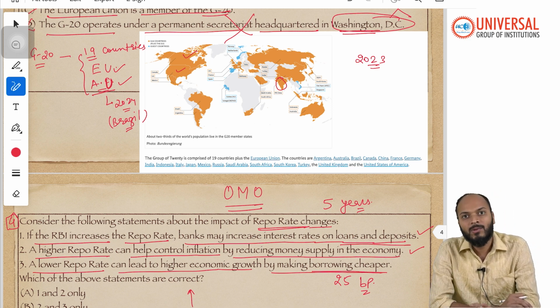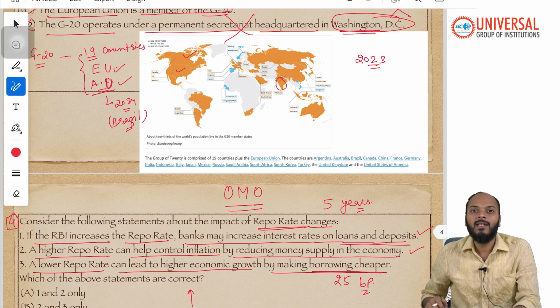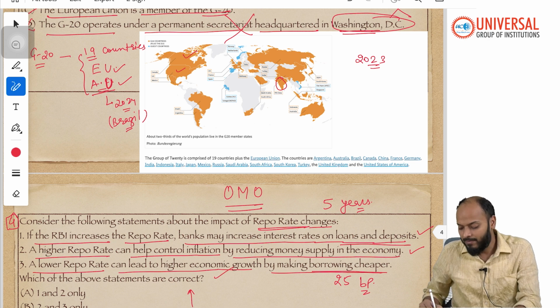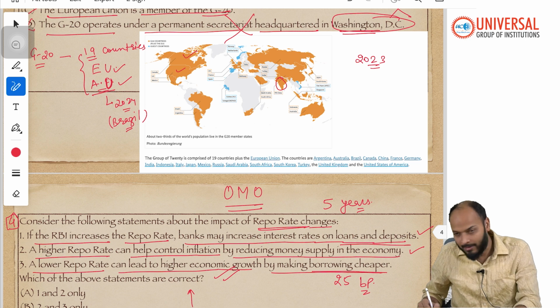If RBI is lowering the repo rate, basically they are infusing more liquidity into the economy. They are giving more money in the hands of people. When people have more money, they buy more, and hence consumption expenditure in the economy increases. When consumption increases, demand increases, and when demand increases, GDP also grows. So a lower repo rate is desired for high economic growth, but because of a low repo rate, what also happens is an increase in inflation, right?